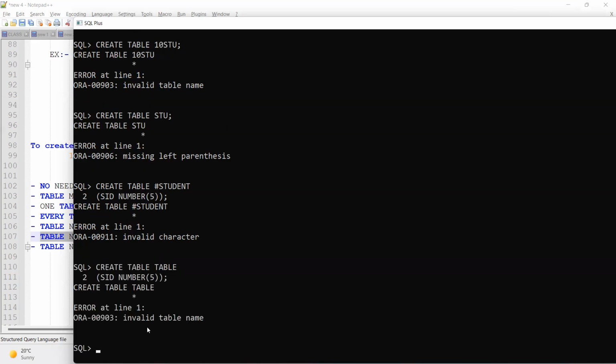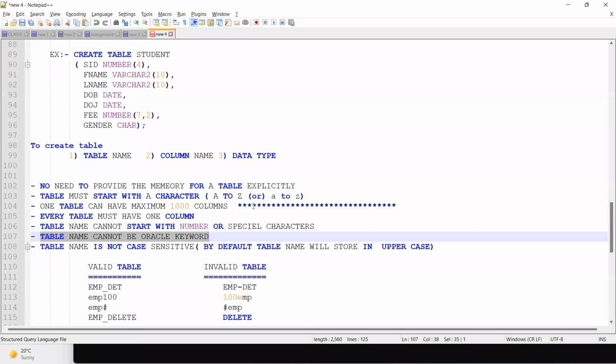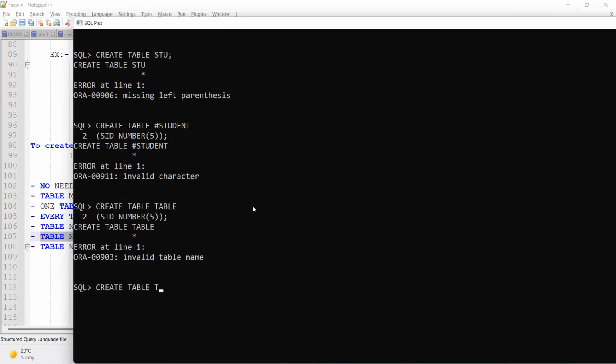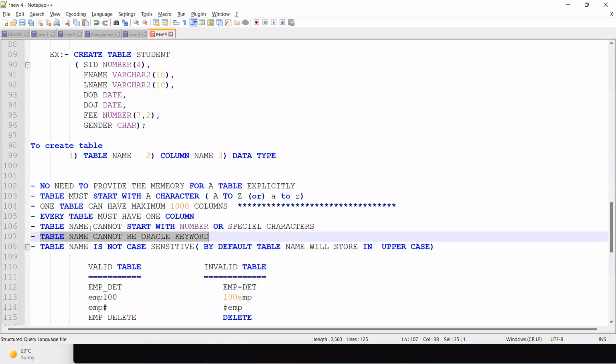See, invalid table name. So is it accepted, guys, if we give any keyword? No. You can also try this one, delete. Delete is an Oracle command, right? See, invalid table name. So a table name cannot be an Oracle keyword or command.